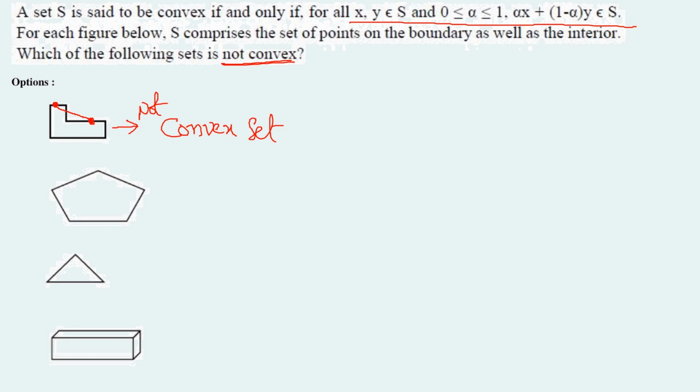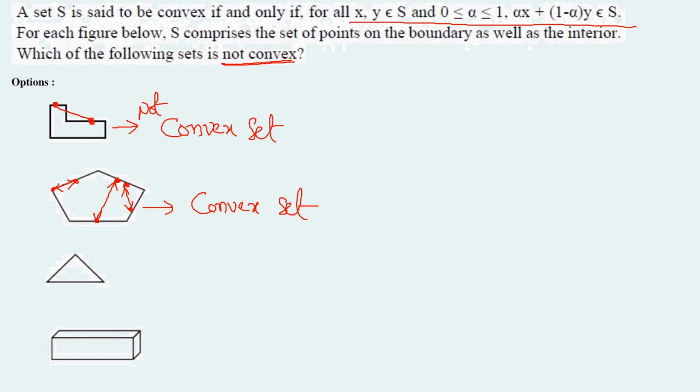You can consider any point in the geometry or on the boundaries of the geometry. You can connect it with a straight line which mostly falls within the geometry, or at max it coincides with the boundaries of the geometry, but it doesn't cross the boundaries of the geometry. You can consider any 2 points. Let's say here one point and here one. You can connect it with a straight line, or else you can consider one point here and another point here. The line falls in the geometry itself. You can consider any 2 points, here one point and here, like all the lines fall within the geometry, so this is a convex set.